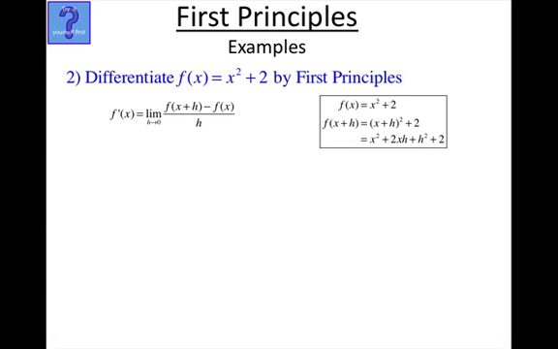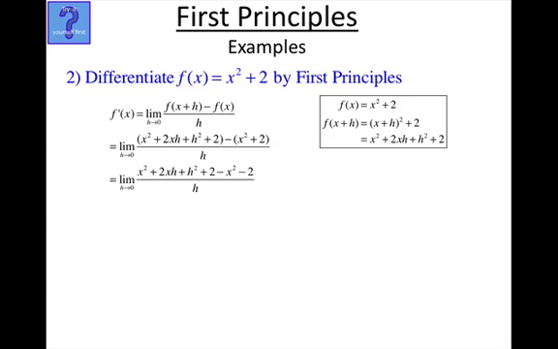Now we're ready to sub them into our recipe or our formula. So, as I said before, sub them in as a whole entity in brackets so that we don't make any negative expansion errors. In the next step, we'll go expand it out. So that becomes x squared plus 2xh plus h squared plus 2, all as is. Then the minus expands, so it becomes minus x squared minus 2, all on h. Now let's tidy that up. Cancel anything you can. The x squared minus x squared goes. The 2, the minus 2 goes. We're left with limit as h approaches 0 of 2xh plus h squared, all on h.